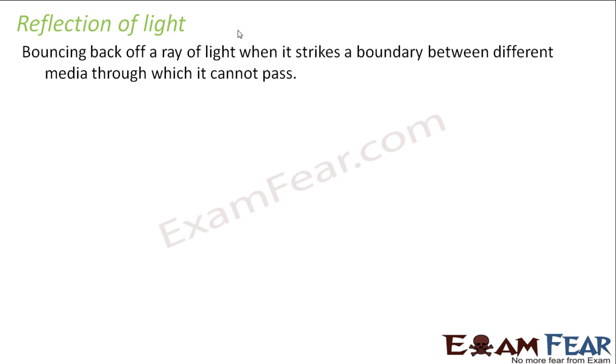It's not a very new term for all of you, because you have been studying this since class 6th or 7th. Everybody knows what reflection of light is. It is basically bouncing back of a ray of light when it strikes a boundary between media through which it cannot pass.